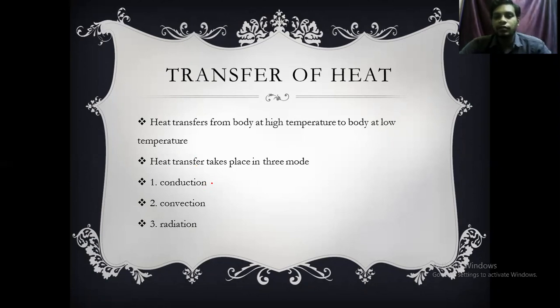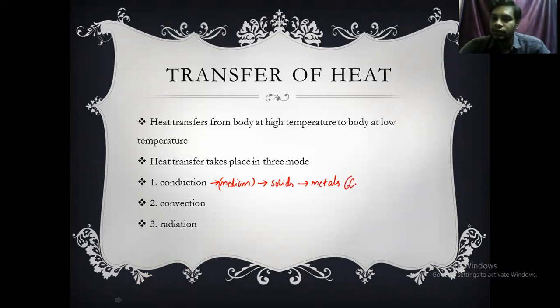Now, conduction. Conduction requires a medium. Mostly it takes place in solids. Actually, conduction takes place in liquids and gases also, but it is very little, so we will neglect it. Conduction mainly takes place in solids, and in solids, conduction is more in metals.